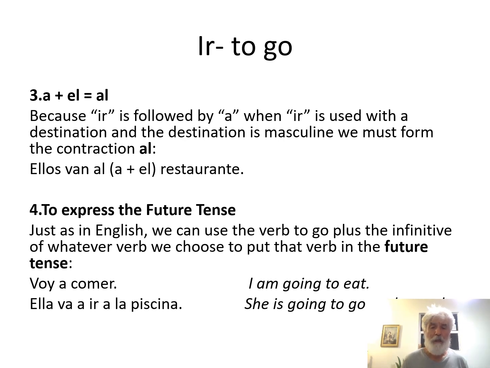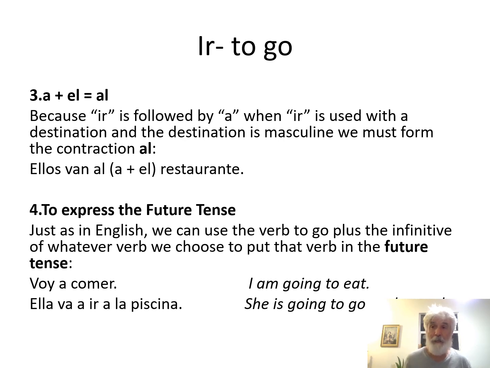Very important rule. Now, say they were going to a destination that was feminine, like la clase or la piscina. There's no contraction. It only happens with a masculine noun. So, ellos van a la clase. As I told you, you can use destinations to follow the verb ir. And again, you have to have that a in there, ir a, wherever you're going. Or you can have another verb follow the verb to go, just like in English, to give you the sense of the future.